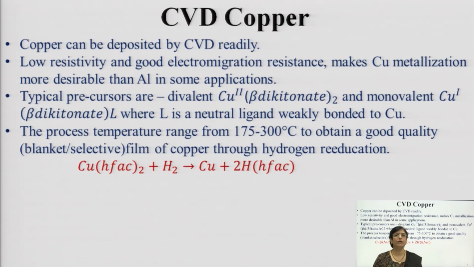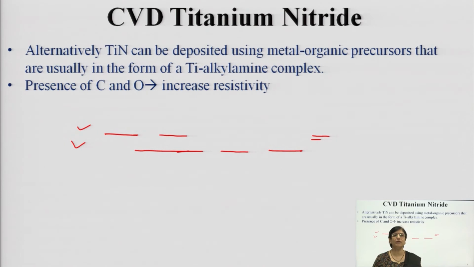So, alternatively, what is the remedy? The remedy is that it can be deposited using organic precursors rather than chlorine. You use metal organic precursors that are usually in the form of titanium alkylamine complex, and such kinds of things can be used.